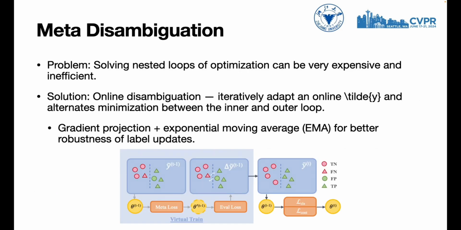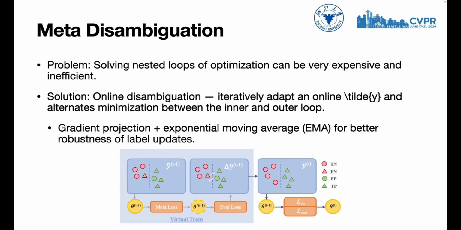However, we can see that such two nested loops of optimization can be very expensive and inefficient. Therefore, we design an online disambiguation algorithm that iteratively adapts an online y tilde and alternates minimization between the inner and outer loop. Additionally, we also exploit gradient projection and exponential moving average to enhance the robustness of label updates. Due to time constraints, I will not elaborate on the relevant details. In brief, by alternately updating y tilde and theta, we iteratively approach the optimal solution together with the distillation of y tilde.